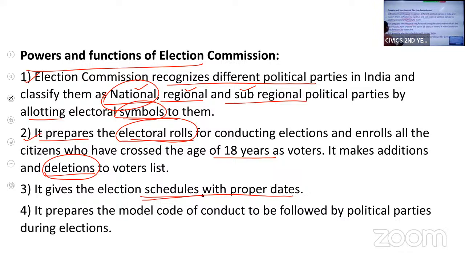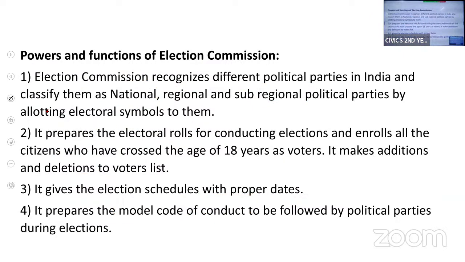Then it also prepares the model code of conduct, which has to be followed by political parties and the candidates who are contesting. So what is this model code of conduct? Model code of conduct, they are the guidelines, you can say they are the instructions, to the political parties and the candidates, what they should do and what they should not do during elections. During elections, they have to follow some guidelines. So those guidelines are called as Model Code of Conduct.